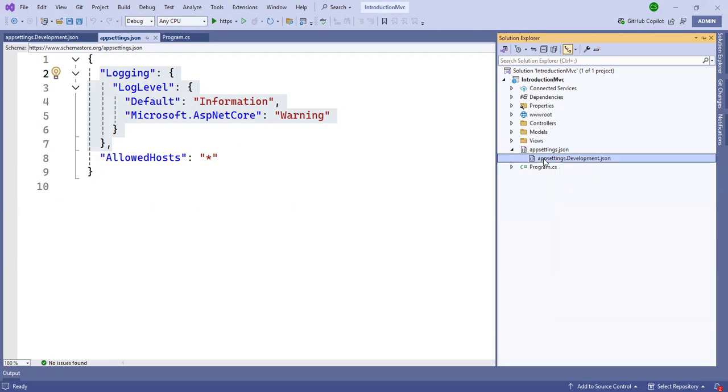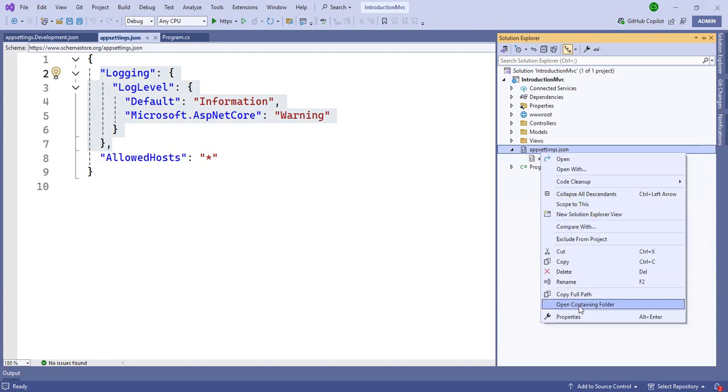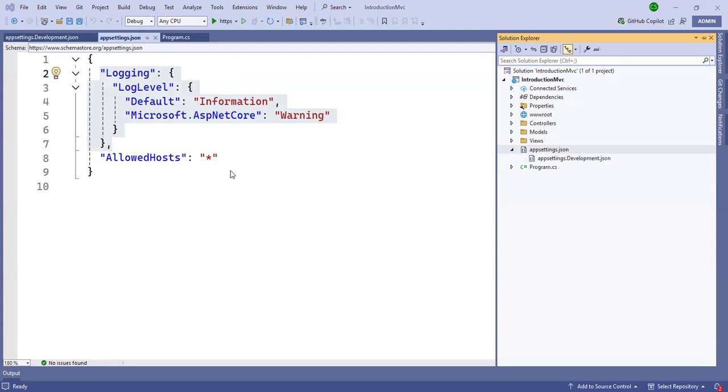I just create the file here: I go to the container, copy, and paste. Can you see here? I change the name here to production.json. This file is for the production purpose, and this file is for the development purpose.